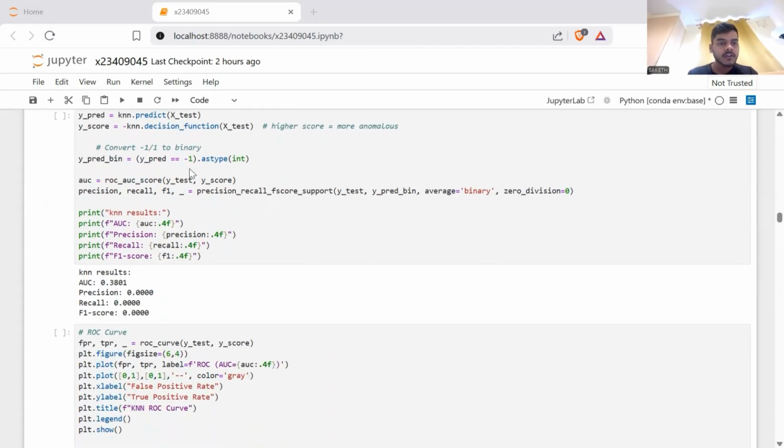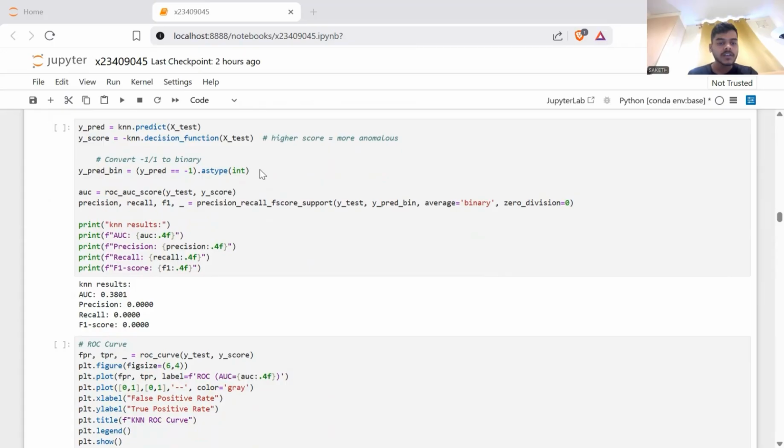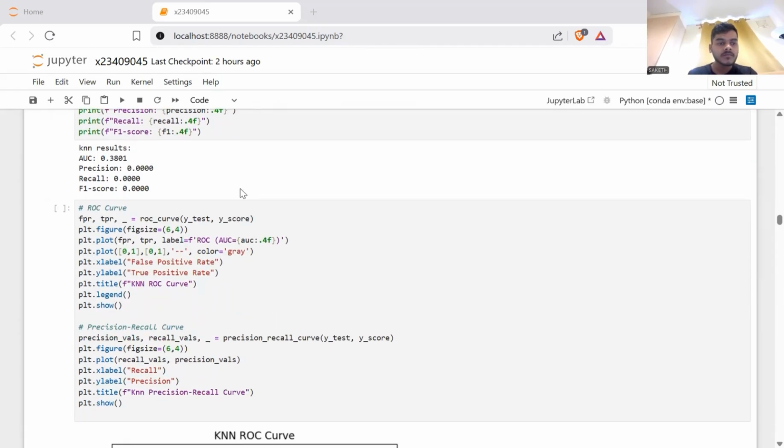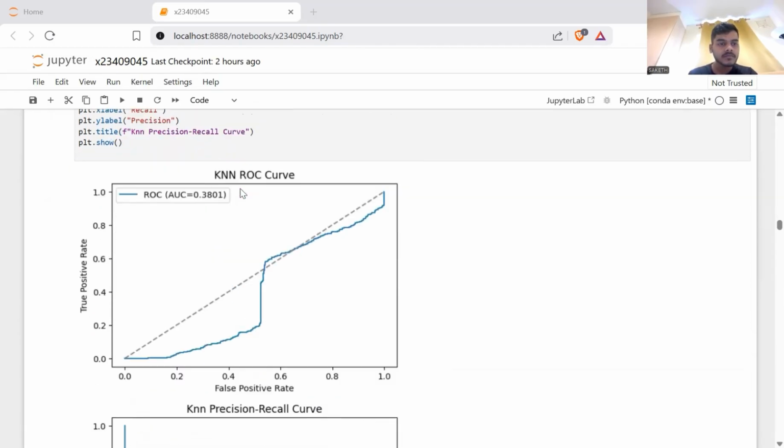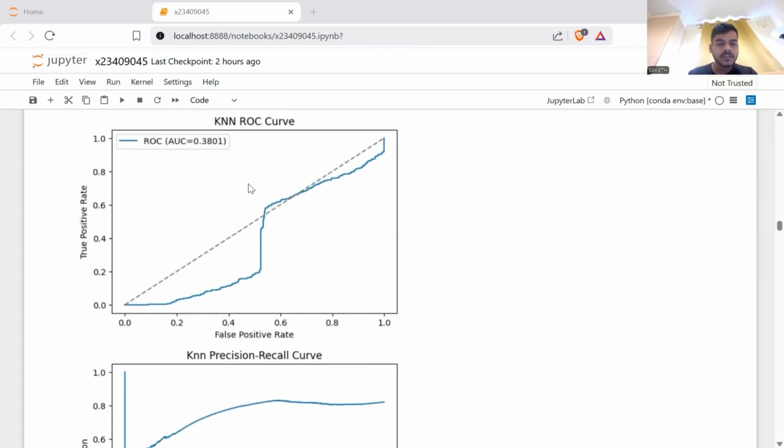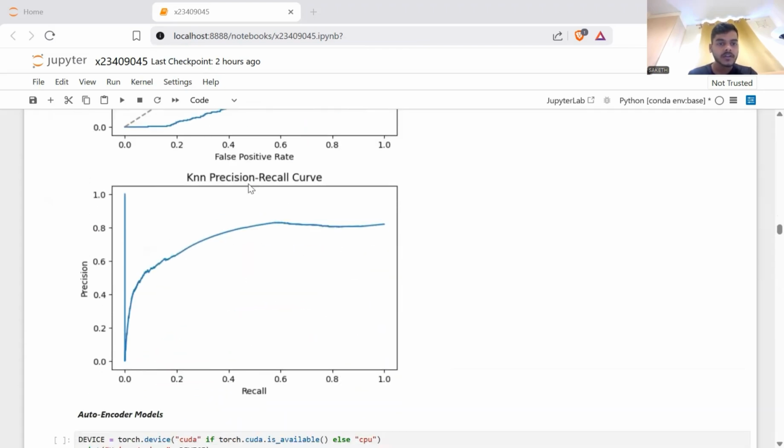The evaluation process for the KNN anomaly detector begins with generating predictions on the test dataset using y_pred equals knn.predict X_test, which outputs labels in the form of 1 for normal and -1 for anomalous samples. We get ROC AUC and precision for the KNN model.